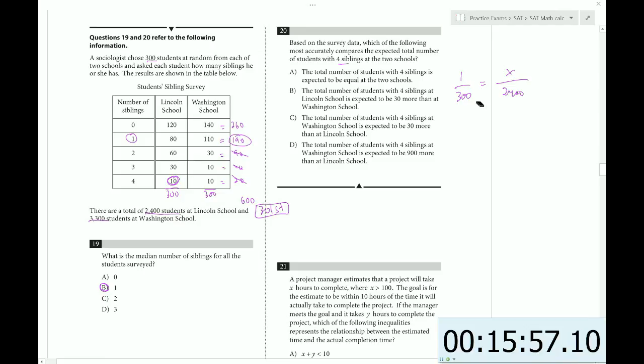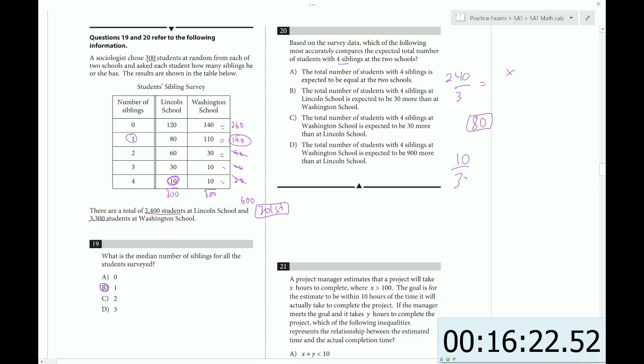So 10, these zeros can cancel. Then you can move the 2,400 up here, because you can move diagonally across the equal sign. Then you can cancel out another 0. So there were 2 zeros, so I'll just put 1 back. And 240 divided by 3, well, 24 over 3 is 8, so there's still a 0 there, so 80 students for that school. And now the other school has 3,300.